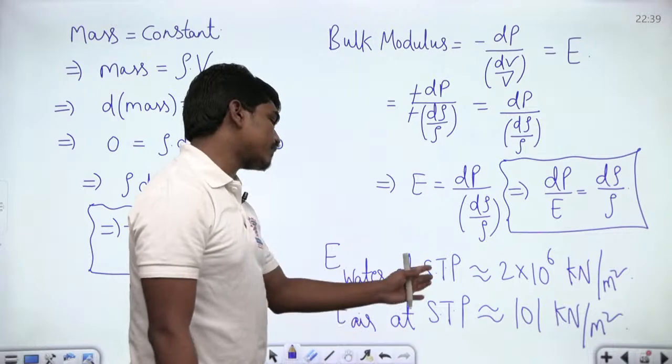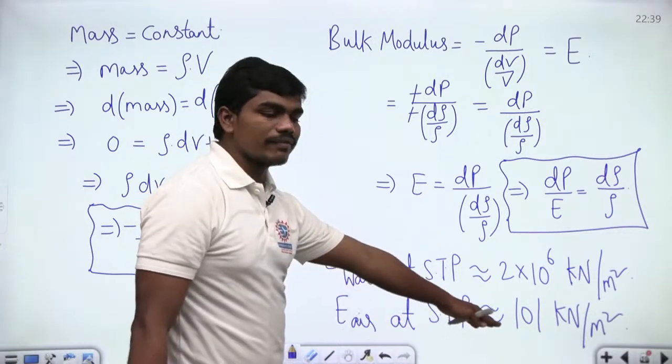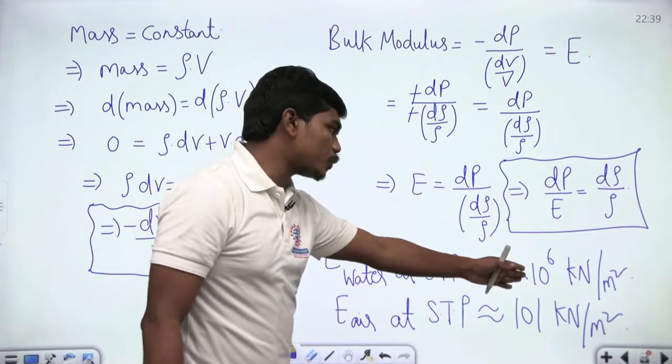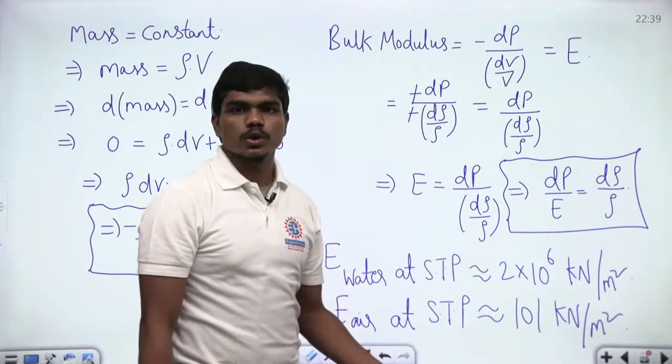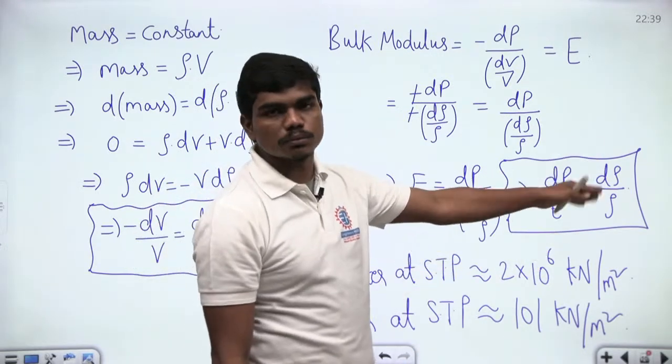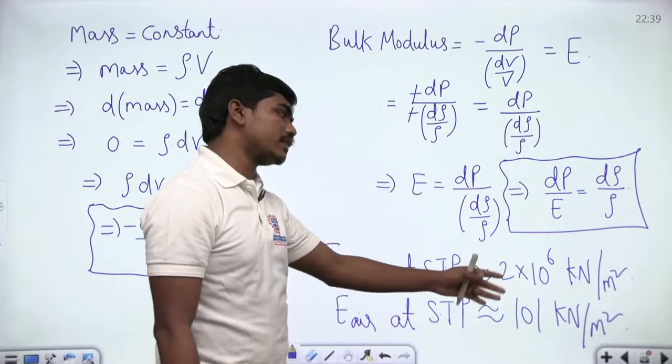Okay, so that's what we can identify here, and for air the value is just 101. So as compared to 2 into 10 power 6, this 101 is very small. So air is generally 2 into 10 power 4 times more compressible than water. That's what we can say from these values.